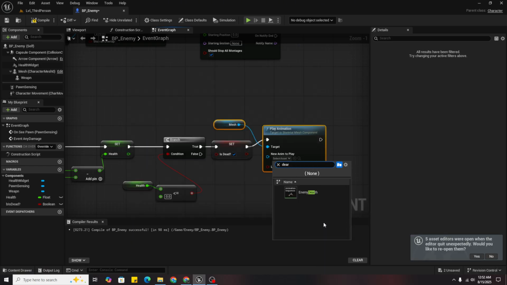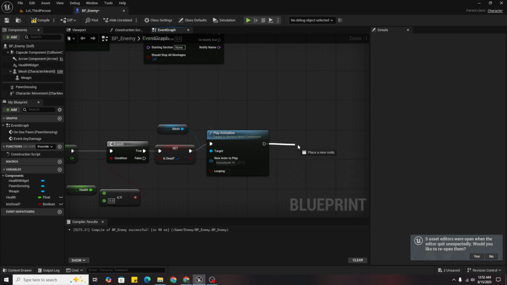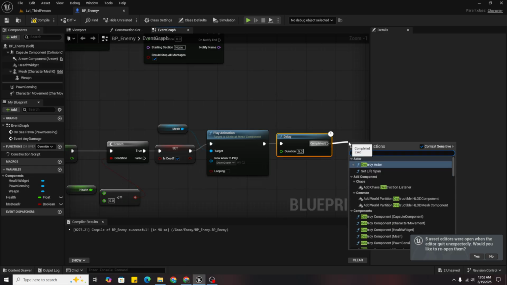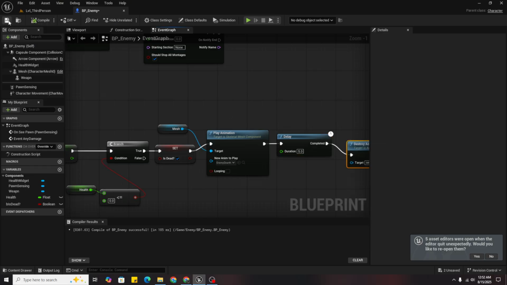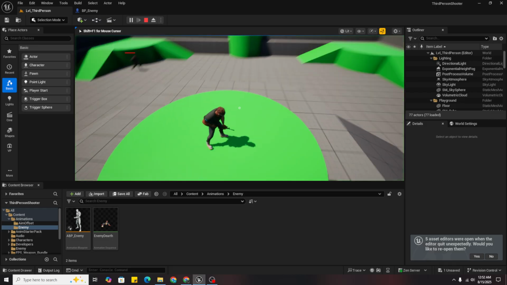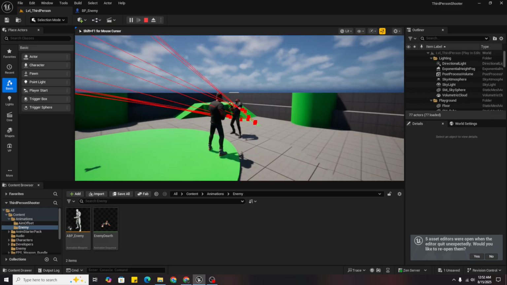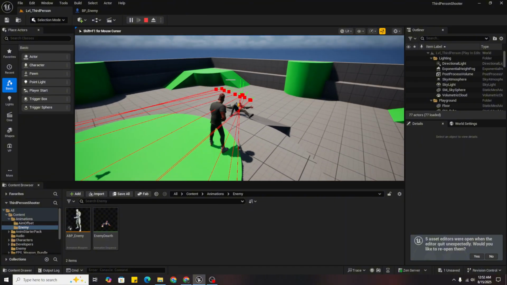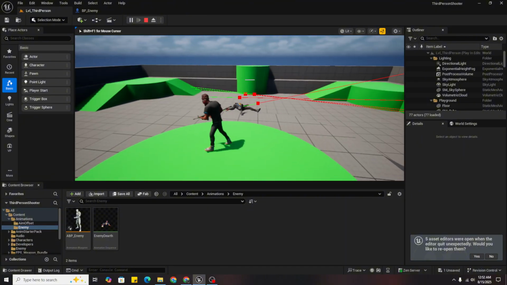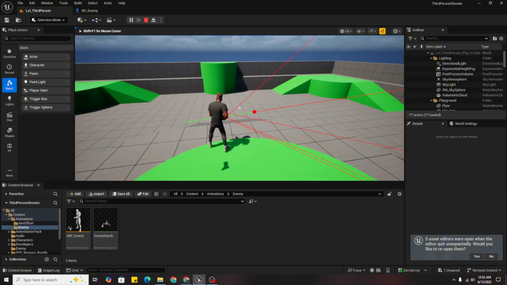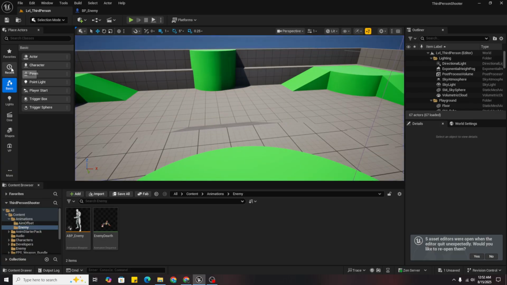And then after delay of 5 seconds, it should destroy it. So now if I it will die, and will delete. So this is a simple procedure and our enemy is completed.